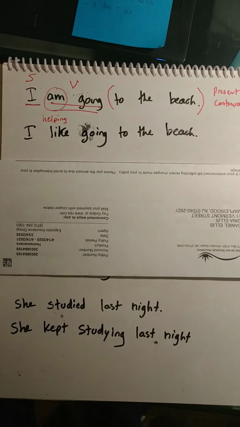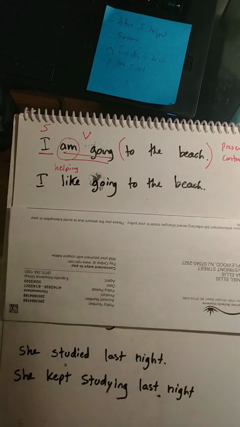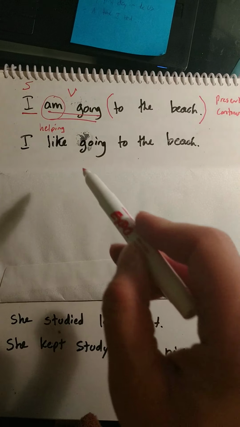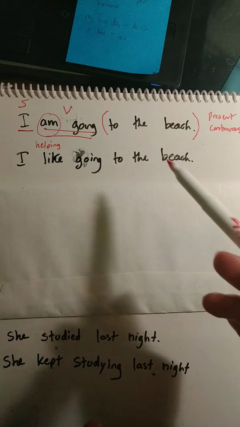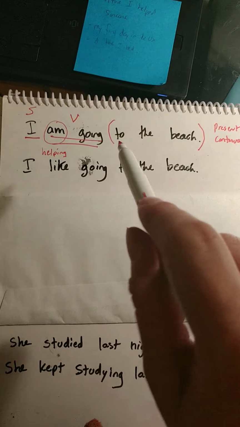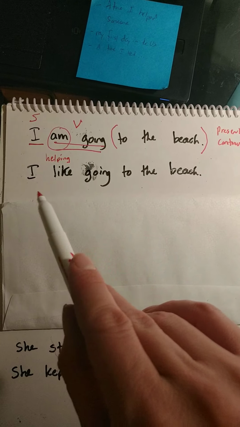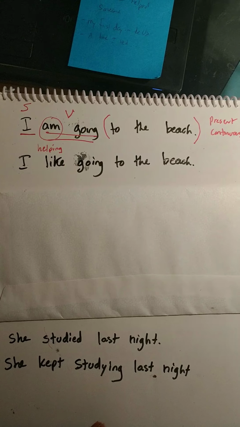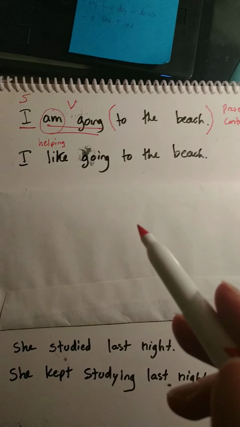Okay, so what is the difference between the first sentence and the second sentence? Can you tell me? Okay, so hopefully you were able to ascertain that the second sentence here is kind of like a general fact. The first sentence is an action that's happening at this moment. I am going now. This one, I like going to the beach, is just general. I could go today, I could go tomorrow, any day would be great because I like going.